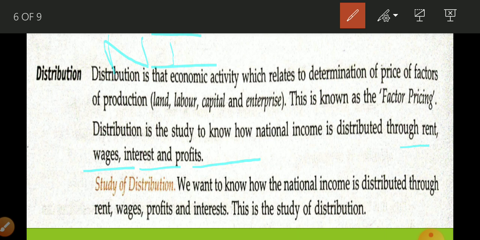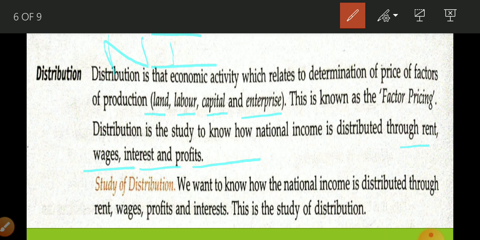Okay, whenever anyone wants to produce a good or a service, he has to make use of four factors of production. What are these four factors of production? Land, labor, capital, enterprise. Whenever you want to produce a good, you require four factors of production: land, labor, capital and enterprise.